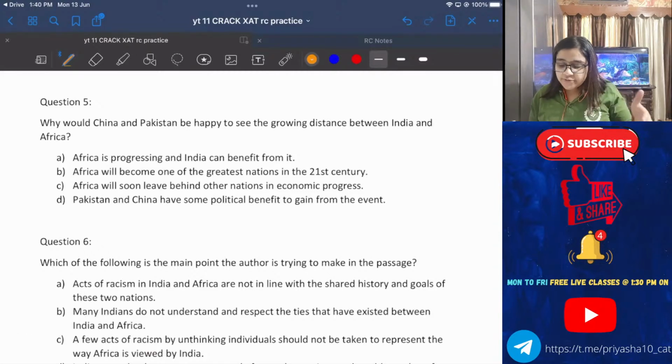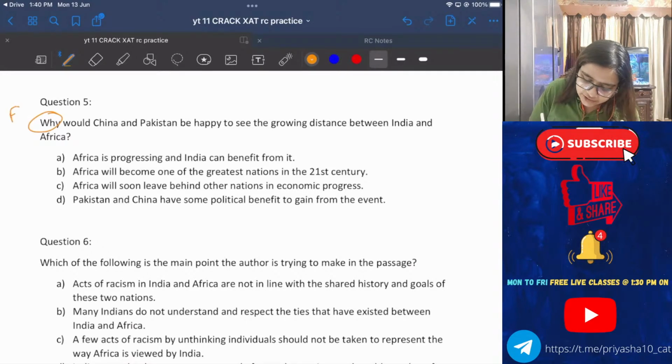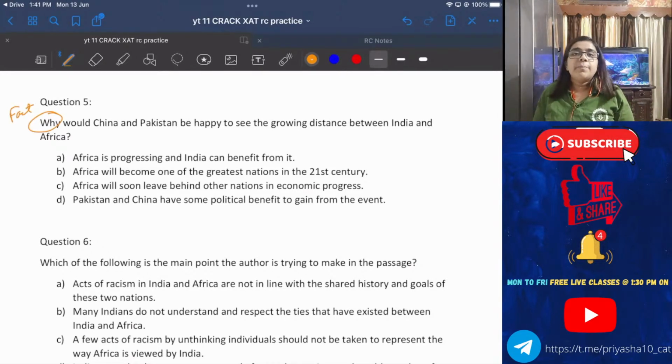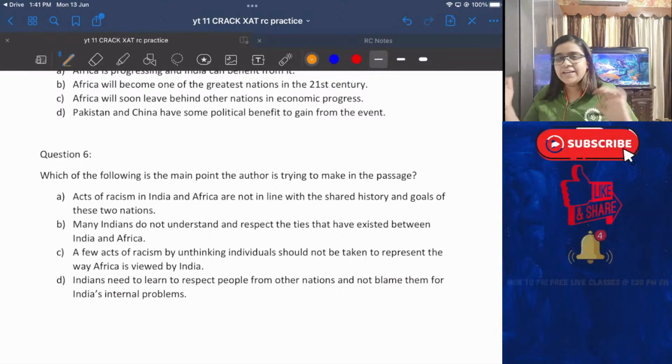Question number 5. Why would China and Pakistan be happy to see the growing distance between India and Africa? Again, the answer will straight away be in the passage. 5 out of 6 fact-based questions. Question number 6. Which of the following is the main point the author is trying to make in the passage?